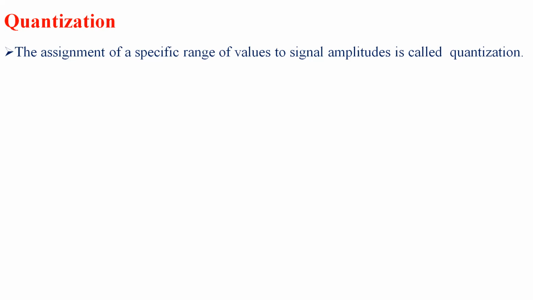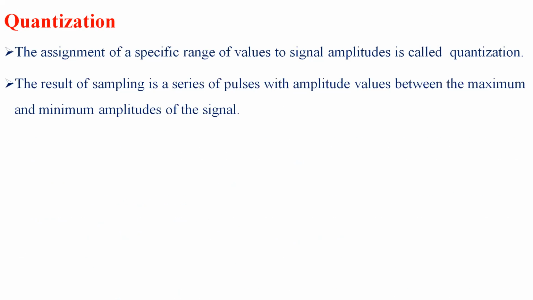So quantization is an assignment of a specific range of values to the signal amplitude.